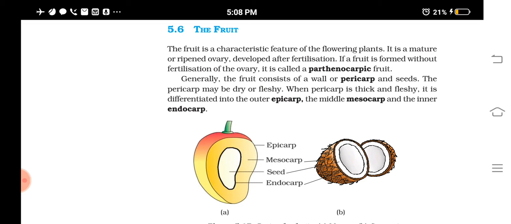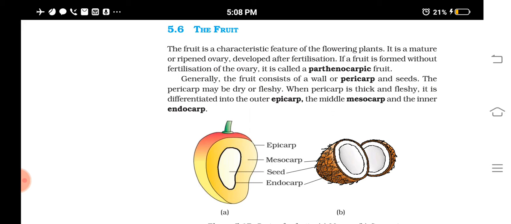So whenever you think of a fruit, what kind of pictures come to your mind? Like what? Mango, isn't it? Or else what? Banana. All these are fruits. But all the fruits may not be fleshy like this. Understood? If the pericarp is thick and fleshy, then you can see that there are different parts of them. The outermost layer of the pericarp is called epicarp, then the middle mesocarp, and the inner endocarp. So these are the different parts of a fruit wall called pericarp.